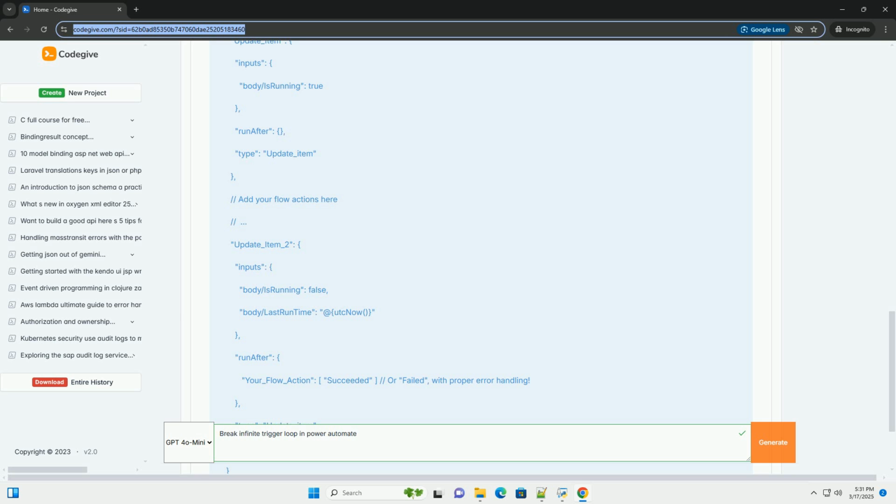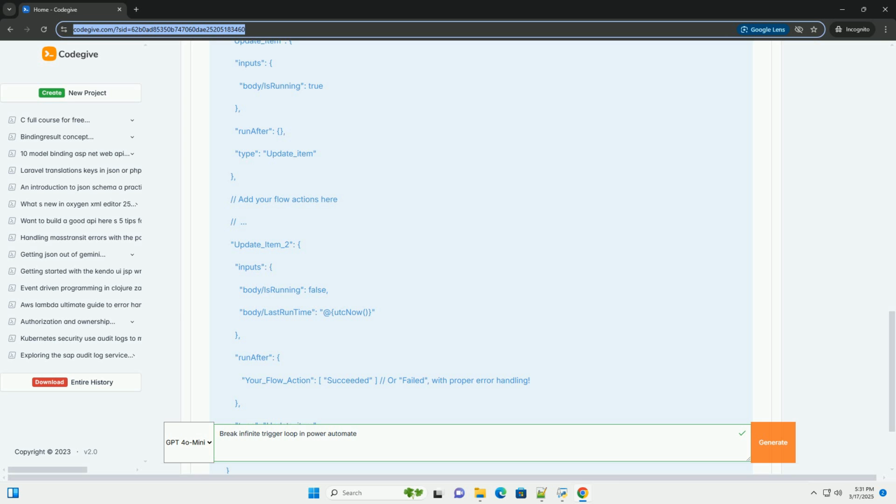Crucial considerations for trigger conditions. Use a dedicated service account. Create a service account specifically for running your flow. This makes it easier to filter updates made by the flow. Choose a reliable property. The editor field is a good starting point, but consider other fields that are less likely to be changed by users outside the flow's actions. For example, a hidden last flow run field might be ideal.